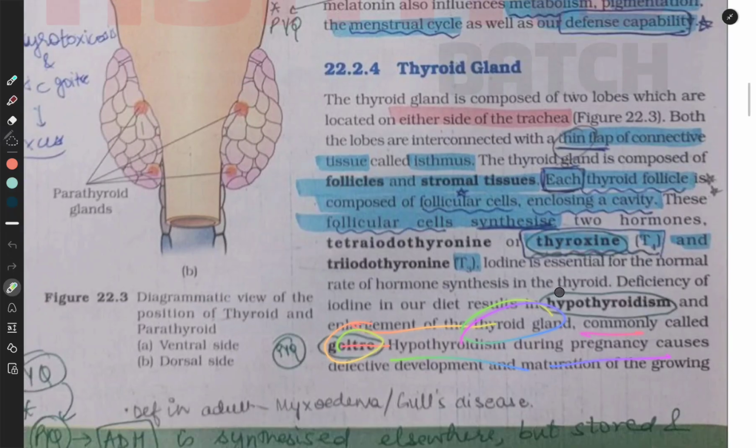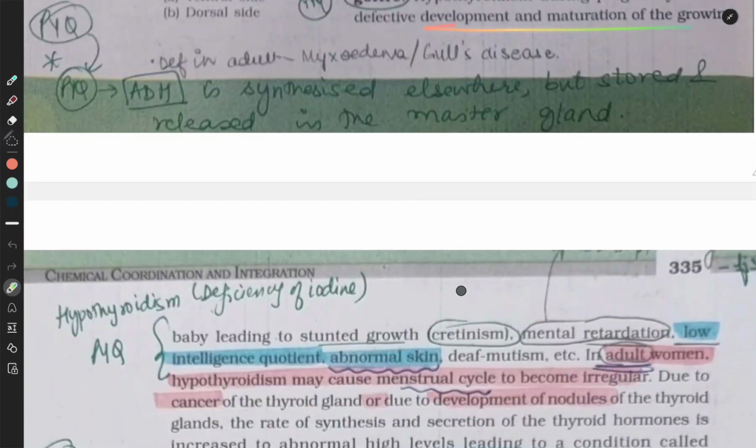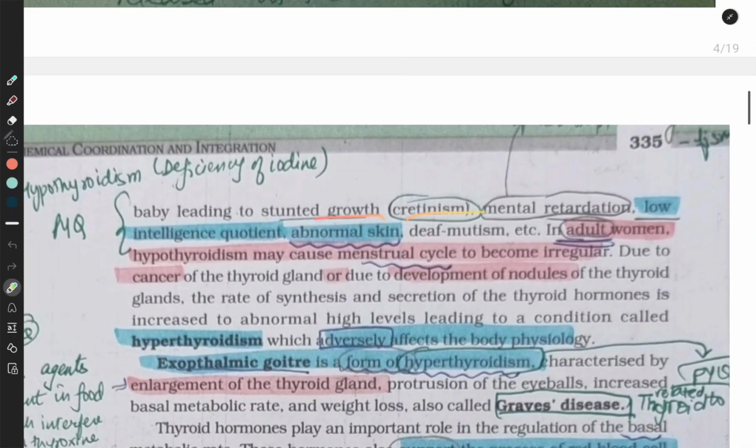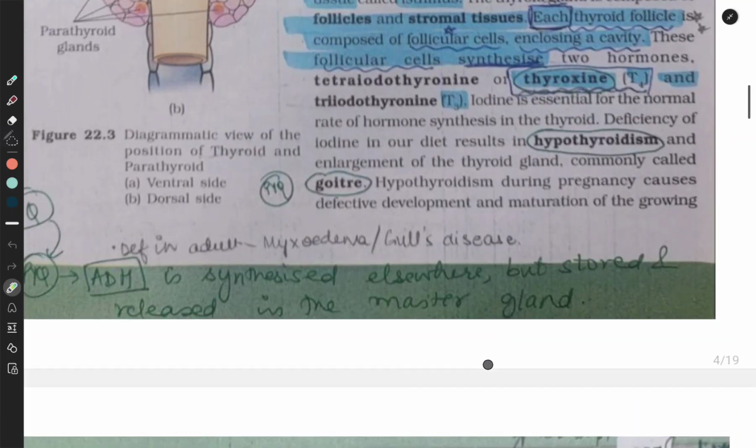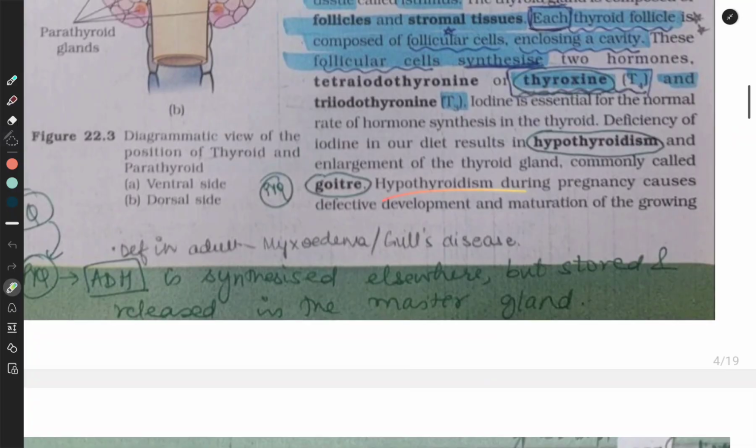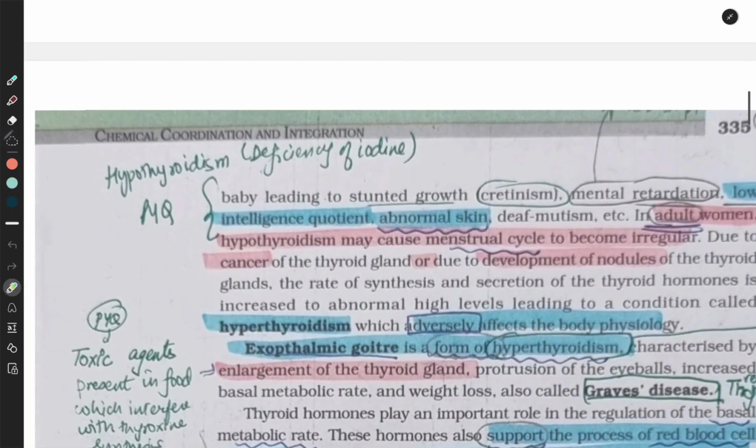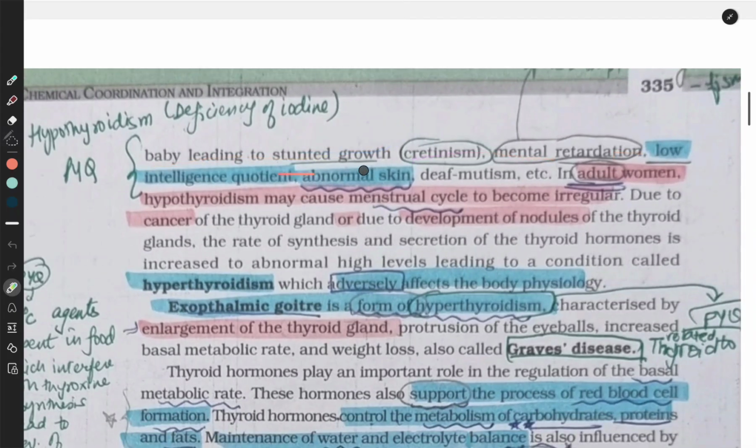Hypothyroidism during pregnancy causes defective development and maturation of the growing baby, leading to stunted growth, cretinism, mental retardation, low intelligence quotient, abnormal skin, deaf-mutism, etc.